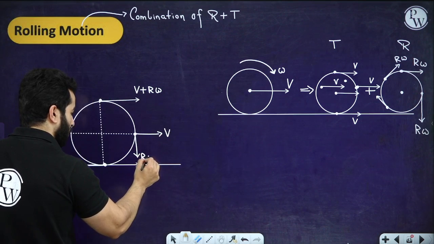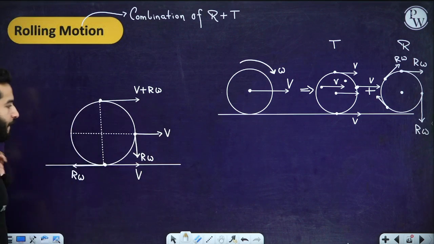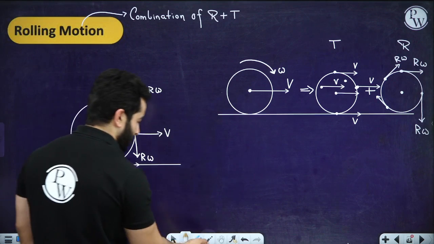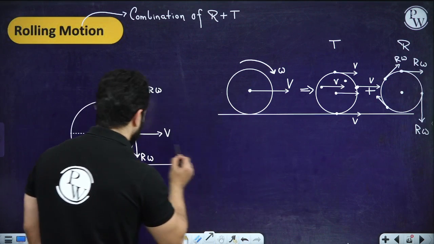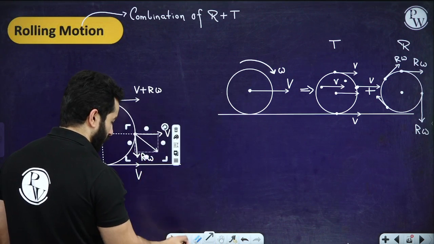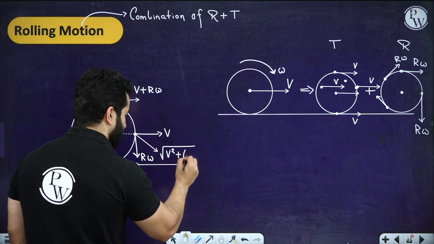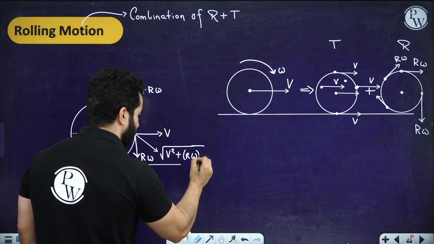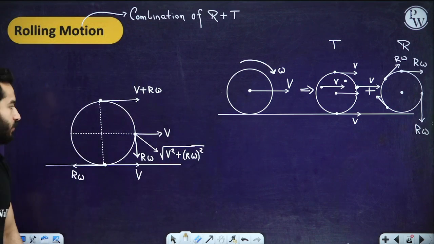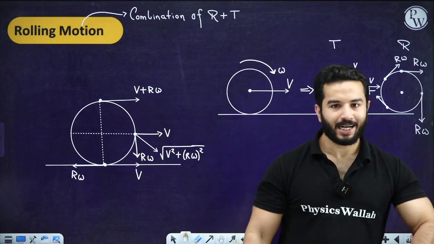To find the speed at any point, just find the resultant of these two vectors, which is the square root of v square plus r omega square. Is that correct? So we can find out speed at any given point.